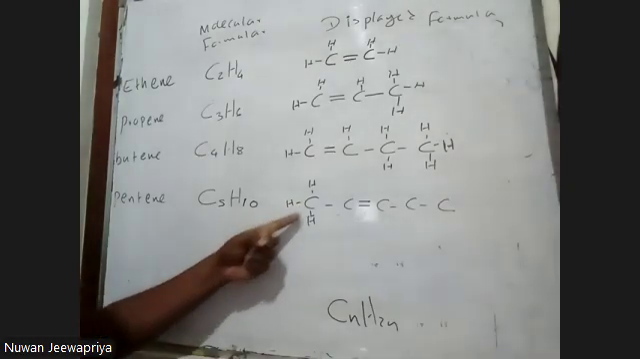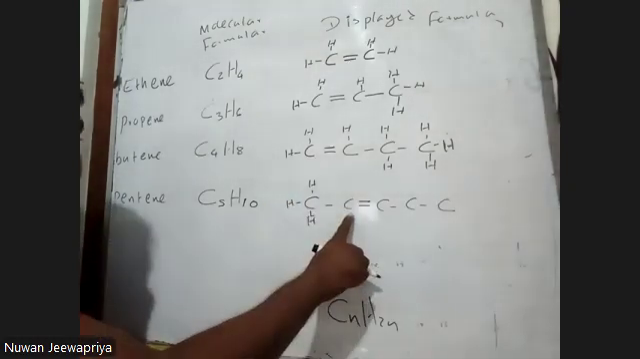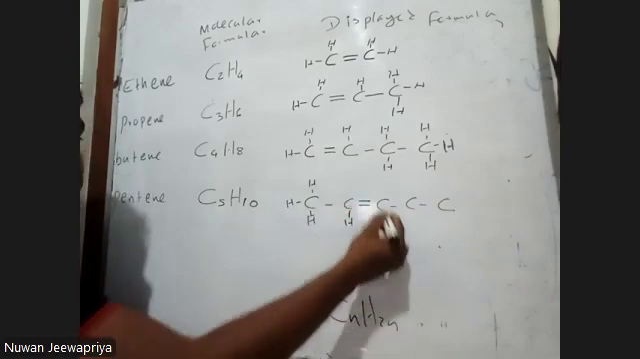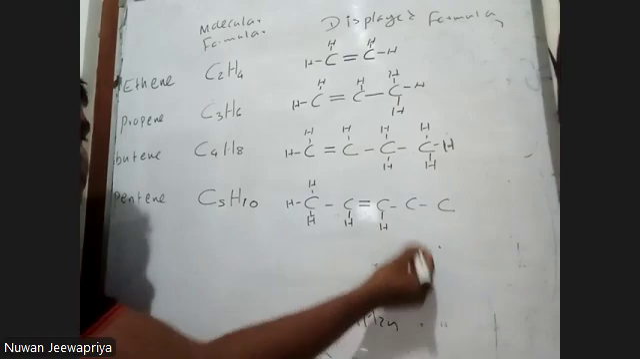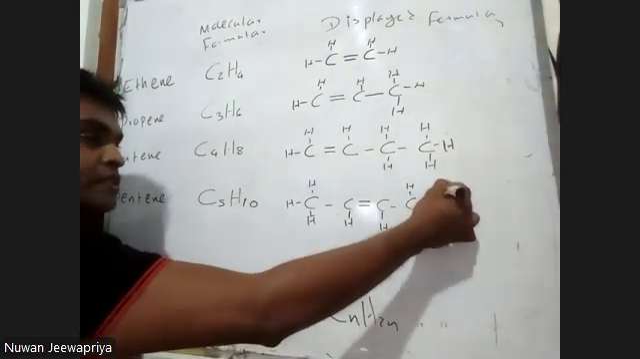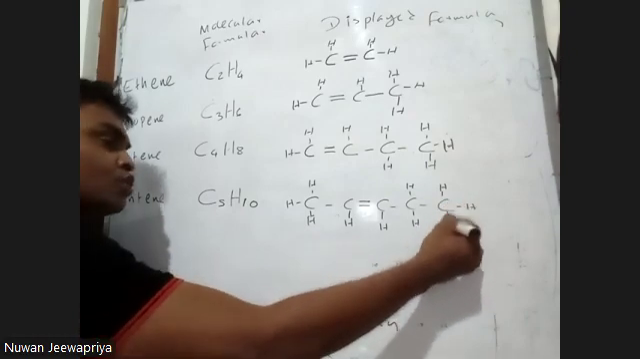So then only this carbon has 4 bonds. This carbon already has 3 bonds, so we give the chance for 1 hydrogen. This also has a chance for 1 hydrogen. But this has a chance for 2 hydrogen. 1, 2, 3. C5H10 is there. Likewise, you can try hexene, heptene, octene like homework.